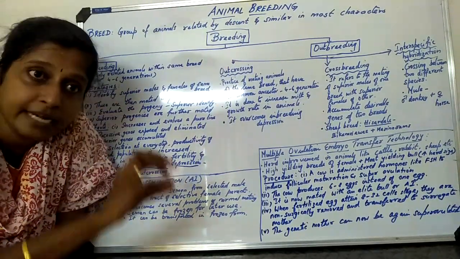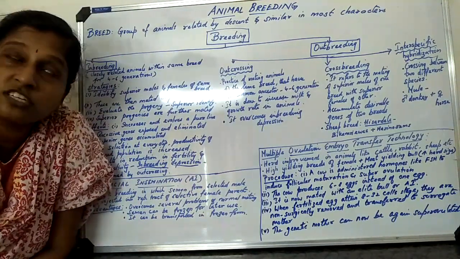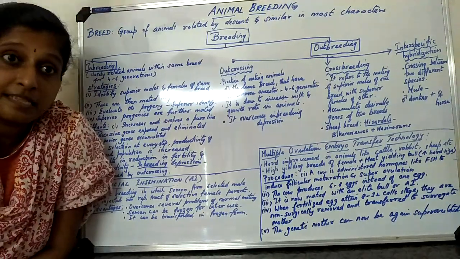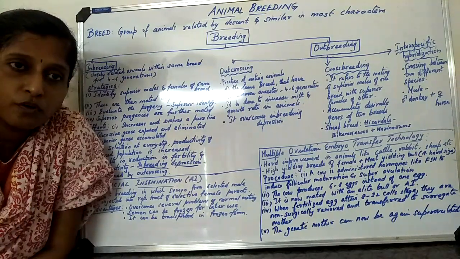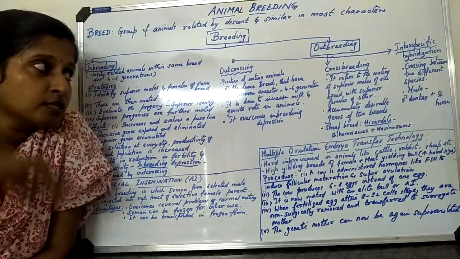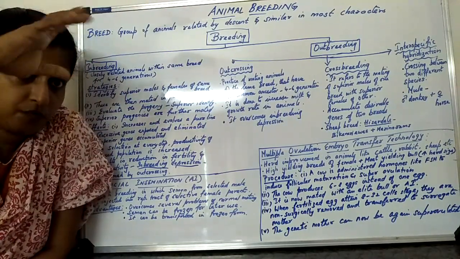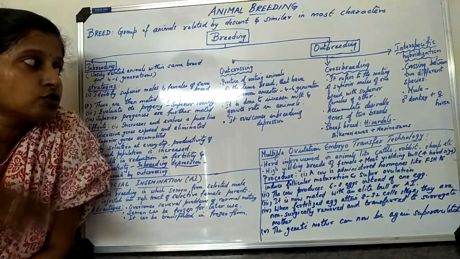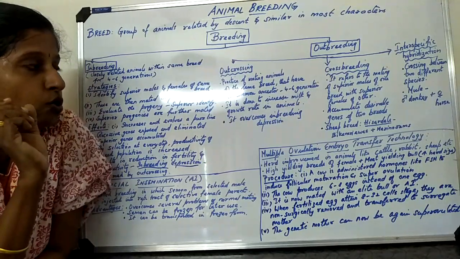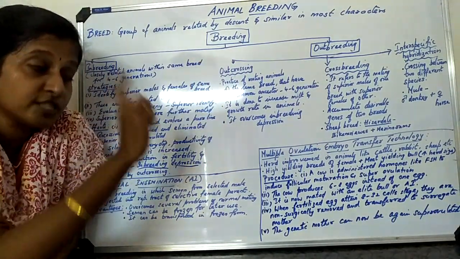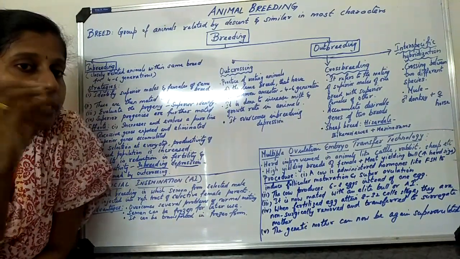So in outcrossing, the breed remains the same, but they are not related for 4 to 6 generations. Maybe somehow their ancestors were related, but for more than 4, 6 or 10 generations, they are not related. So the animals are not related in any way, but the breed remains the same. When these unrelated animals mate with one another, we call the process outcrossing. So the practice of mating animals of the same breed that have no common ancestor for 4 to 6 generations is outcrossing.